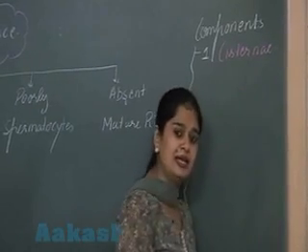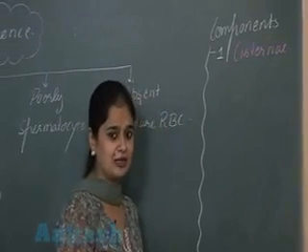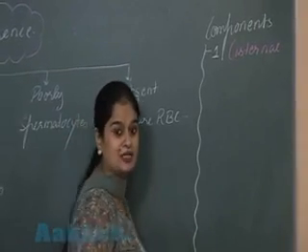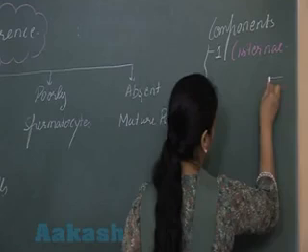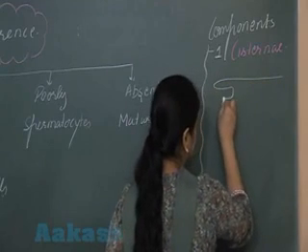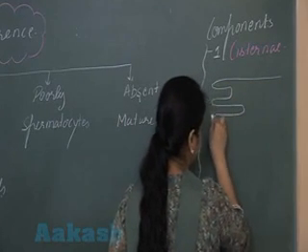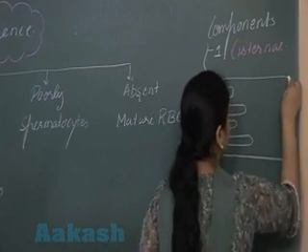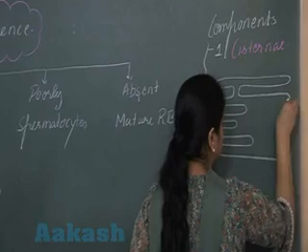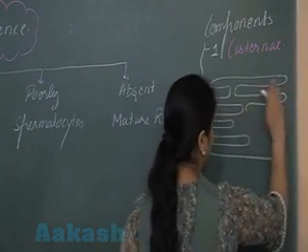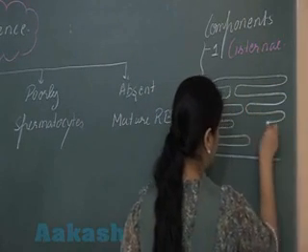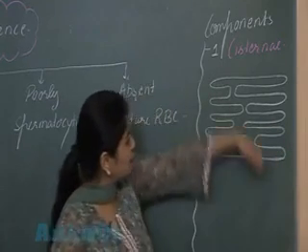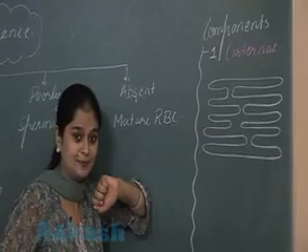Now this cisternae consists of flat, sac-like, parallelly arranged interconnected structures like this. तो देख रहे हैं आप कि ये जो cisternae है, इसके अंदर प्रेजेंट है flat, parallelly arranged interconnected structures. Yes, so they are going to represent the cisternae.